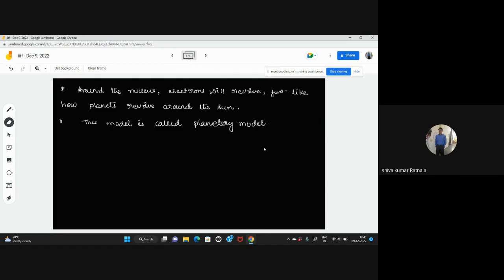So this is about Rutherford's experiment. One more point is there: limitations. I will write the major limitations, or drawbacks, and after that we will close for today. You have the next class as well, right? See, this is the nucleus, and around this the electrons are revolving. Whether it is revolving in a circular path or an elliptical path, in which direction it is revolving, nobody knows. Even he was not able to explain in which direction it is moving.